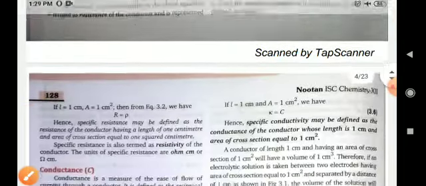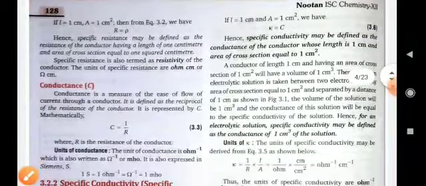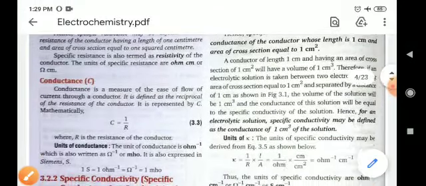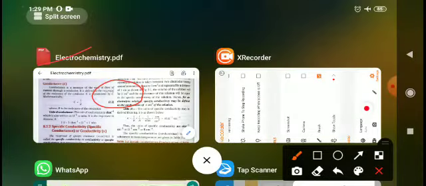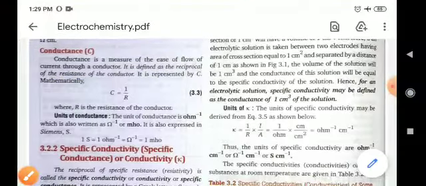Now conductance. What is conductance? Conductance is the measure of the ease of flow of current through a conductor. It is defined as the reciprocal of the resistance and is known as the conductance. C equals 1 upon R.